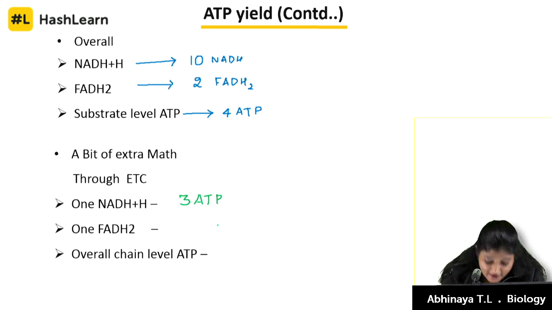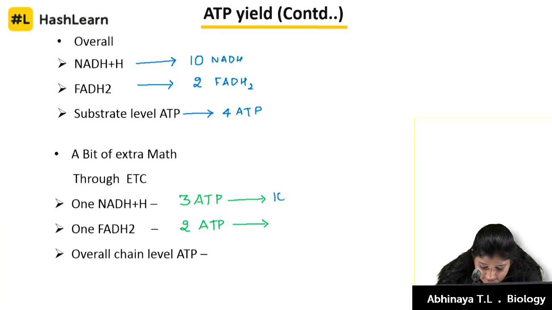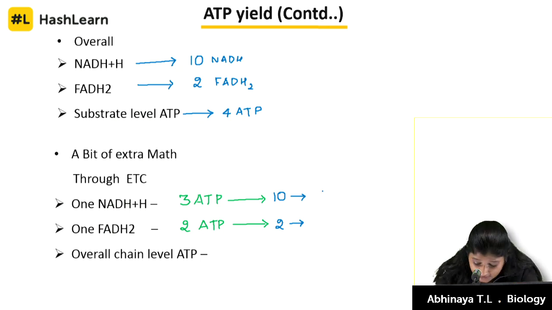1 molecule of FADH2 gives out 2 molecules of ATP. This is through oxidative phosphorylation. Let me use the same color now. So we said 10 molecules of NADH and 2 molecules of FADH2, isn't it? If one is giving out 3, how many will 10 give? 30.